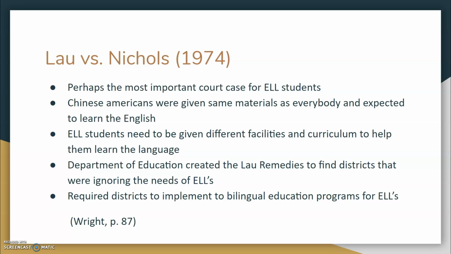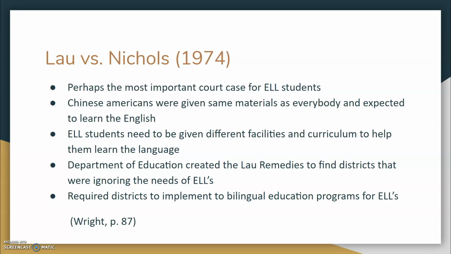And so the next one is going to be Lau versus Nichols in 1974. And this might be the most important case for ELL students. And so this was when Chinese students were being segregated and kind of put in their own areas and they were pretty much put in schools and given books and homework in English, and they were just expected to learn it.